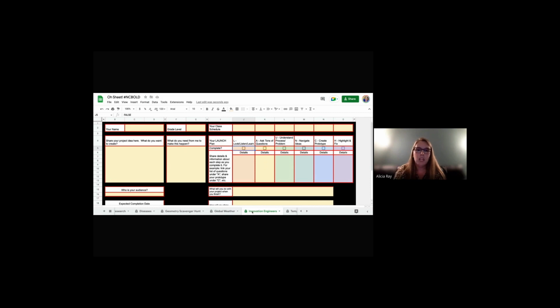Okay? So these are just examples of different templates that you could use, different graphic organizers, and using sheets to do this allows you so much more flexibility with check marks and such. You can black out or brown out or red out or blue out or whatever, any section that you don't want them messing with. And then, there's always the protect feature, and it keeps it looking nice and neat.